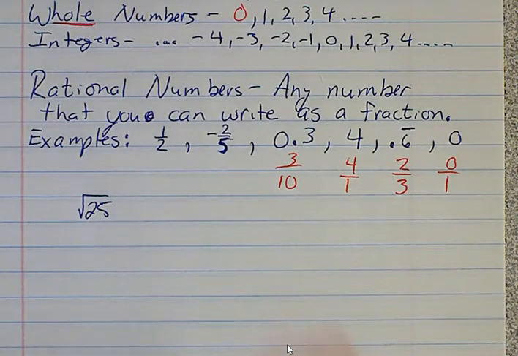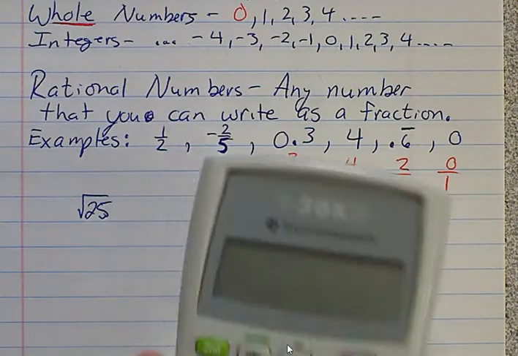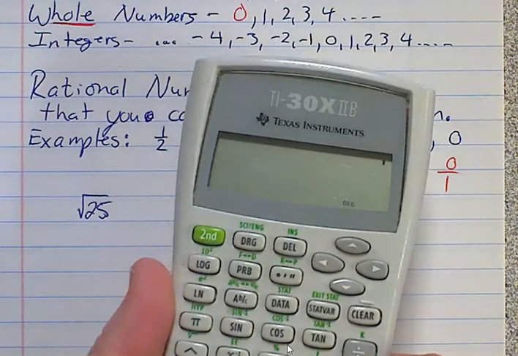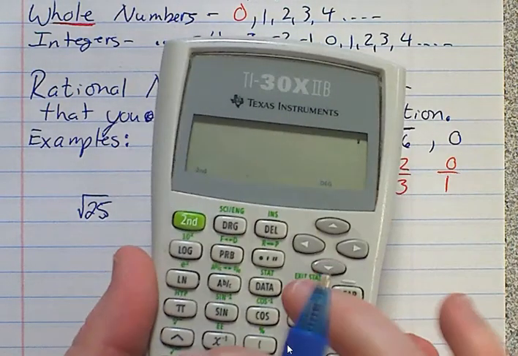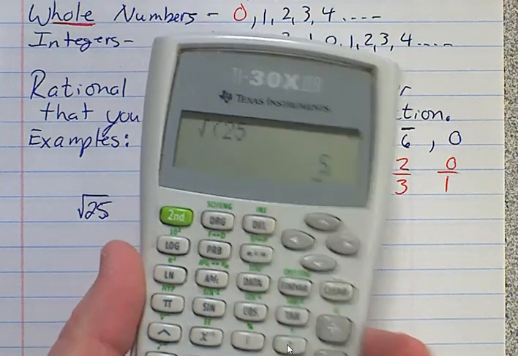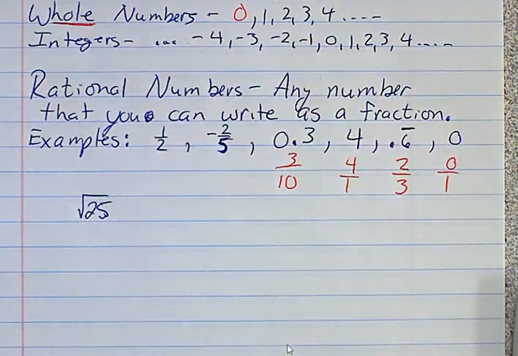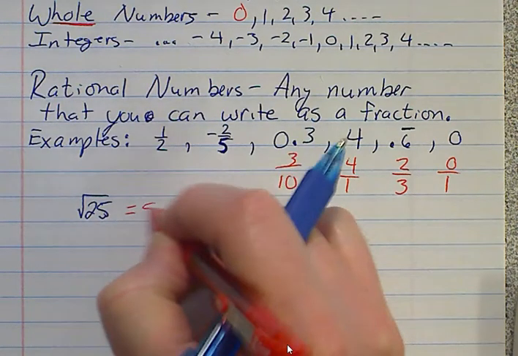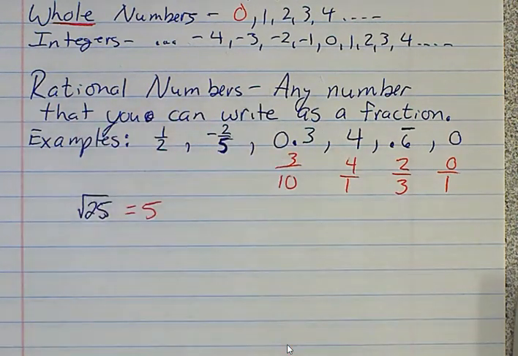Square root of 25. All right, if you take the square root of 25, now by itself it's there, but just so you can kind of see here, if you take the square root of 25, punch in the calculator, hopefully everybody knows this, that's 5, right? So that's a whole number. So even though they gave it to you as square root of 25, you can make that out to be 5, so even that square root of 25 is a rational number.